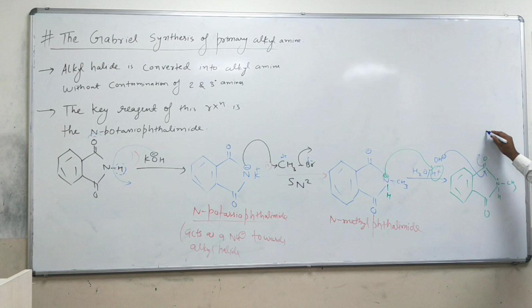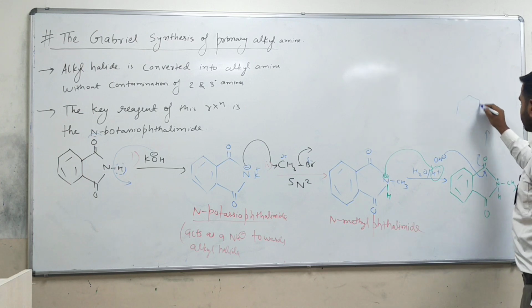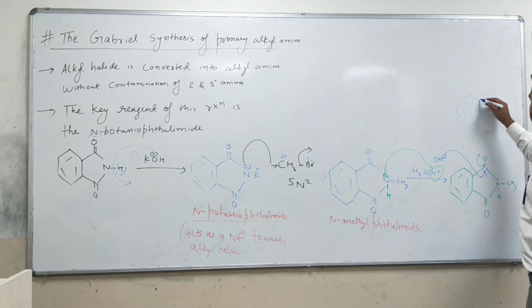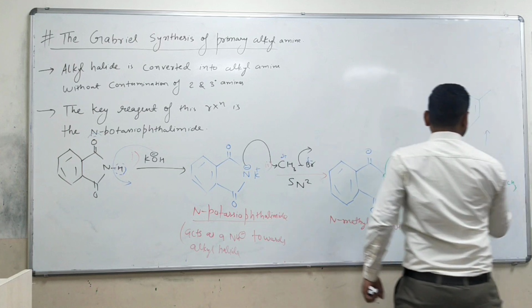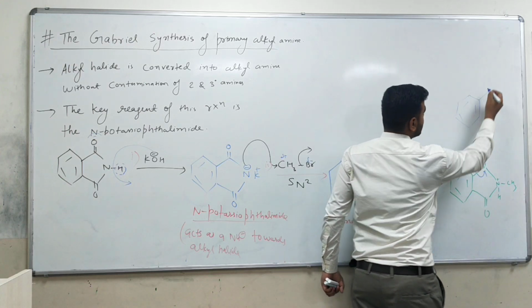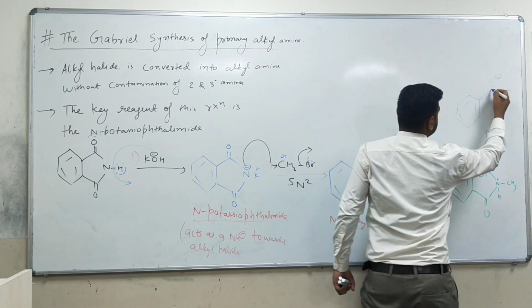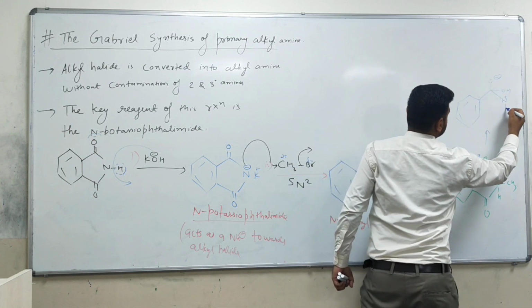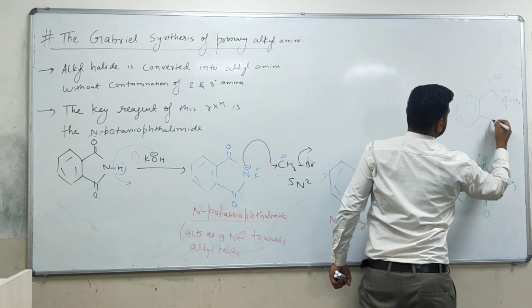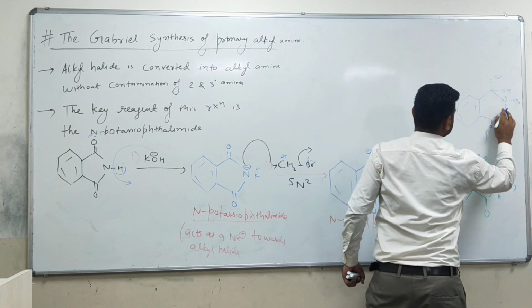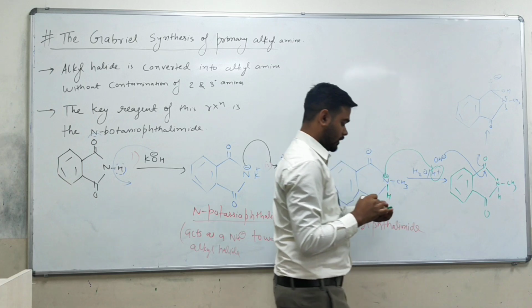Again O negative will come, so it's better to write here so that you will get it very easily. Look here, if you will see, this OH minus is going to attack on this carbon. So here O negative will come and OH will come. Okay, this bond will remain intact, same, NHCH3, and this will also remain same. This amine bond is going to attach it here.